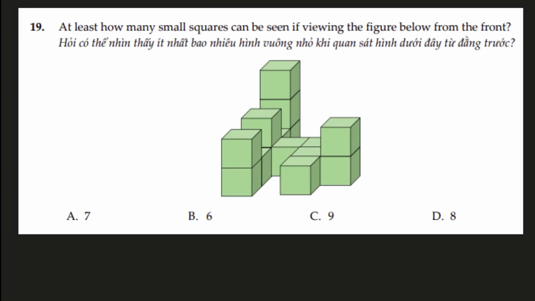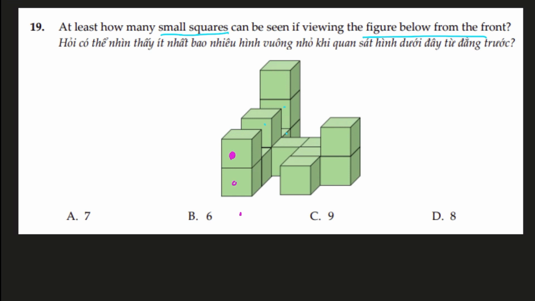Question number 19. At least how many small squares can be seen if viewing the figure from the front? So we have this arrangement of cubes, and we are looking from the front. This view is slightly from the top. So if we are looking from the front, how many squares can we see? So let's try to think about the visualization.